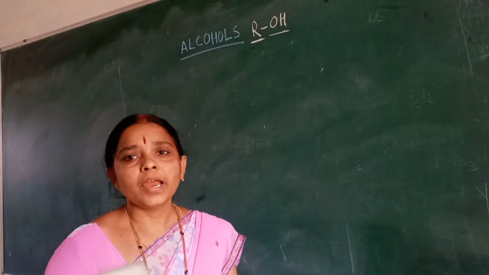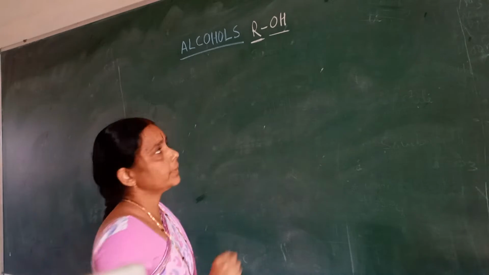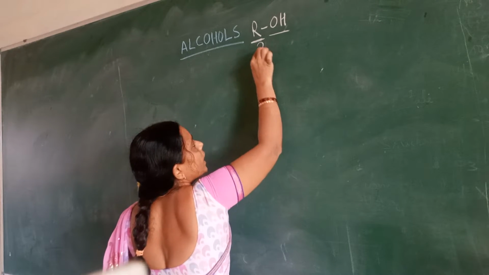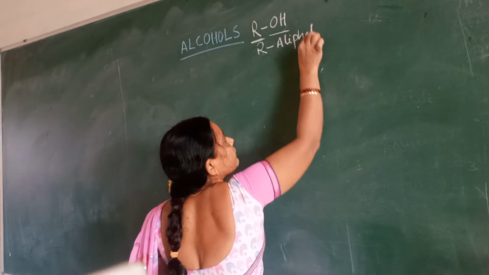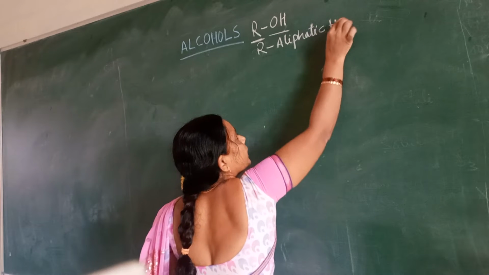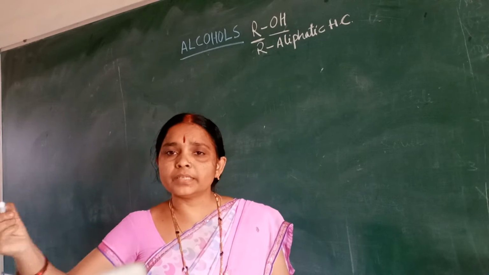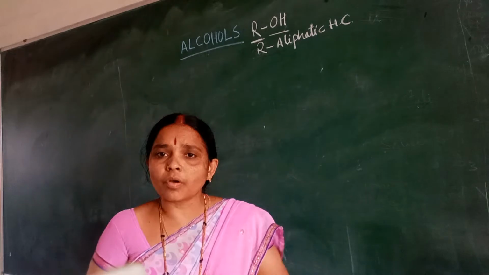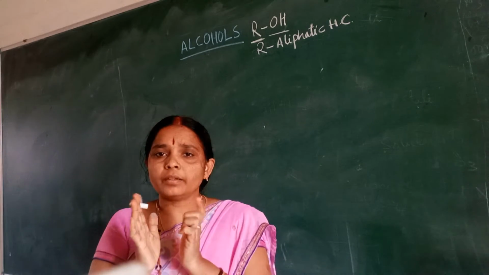What is R here? R is any aliphatic hydrocarbon. What is meant by aliphatic here? Aliphatic means carbon is combining with carbon, that's catenation, and hydrocarbon means carbon is combining with only hydrogen atoms.